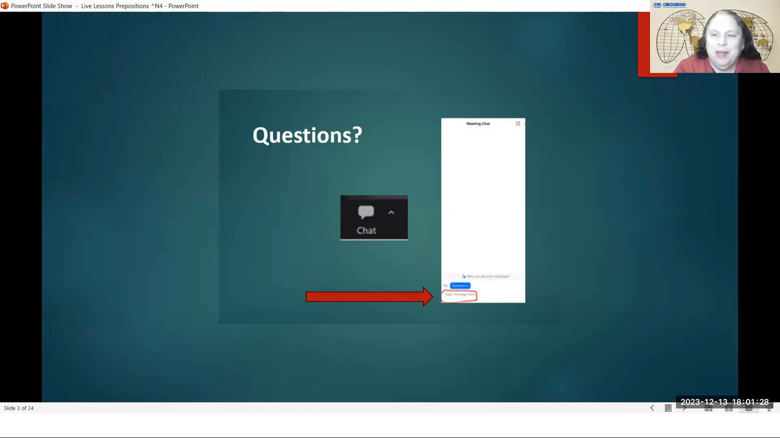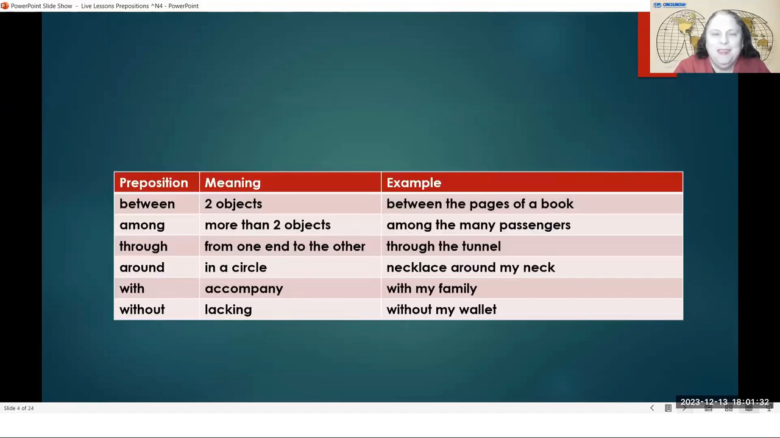Today we're going to be talking about some more prepositions. So these are the prepositions for today's lesson. Between, and you use between when you are talking about something that is between two objects. An example is between the pages of a book. We'll give lots of other examples so that you can understand between.